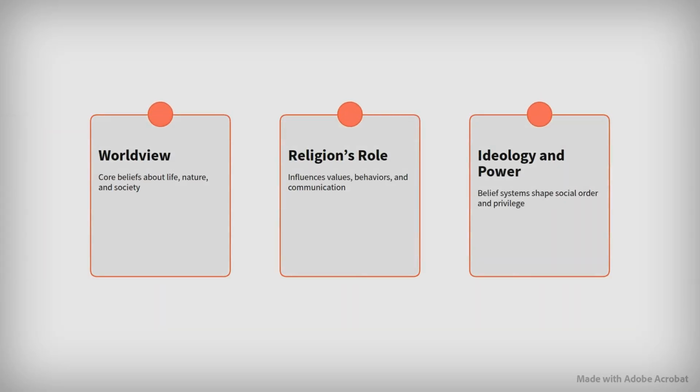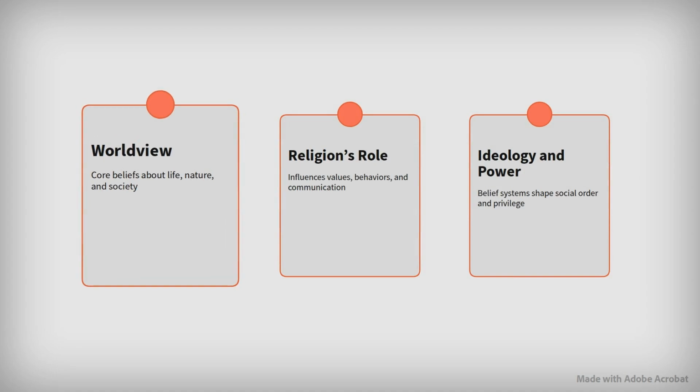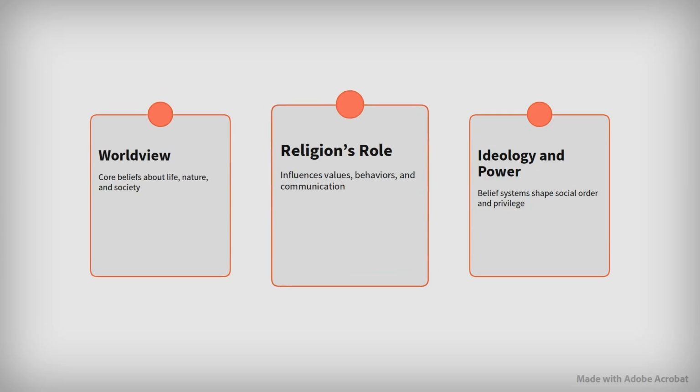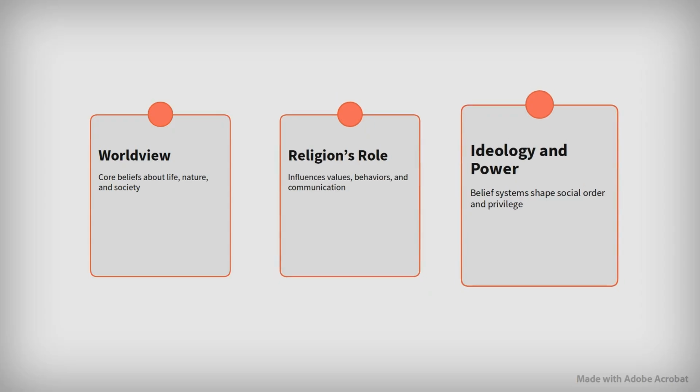Worldviews, religion, and ideology all play powerful roles in shaping our identities and how we interact with others. Worldview refers to our core beliefs about life, nature, and society, guiding how we interpret the world. Religion's role is to influence our values, behaviors, and even how we communicate with others. Ideology and power involve belief systems that shape social order and determine who holds privilege in society.